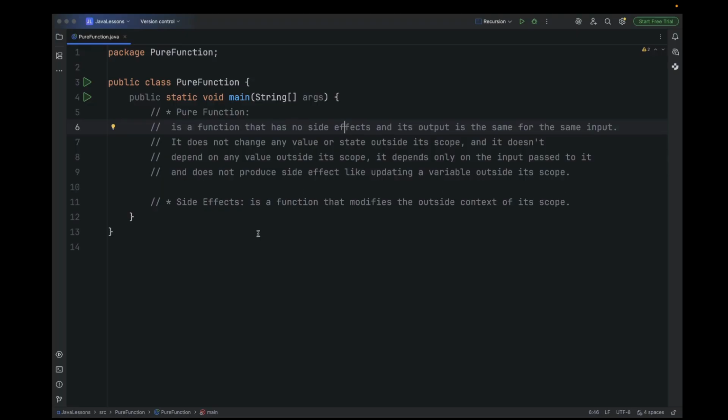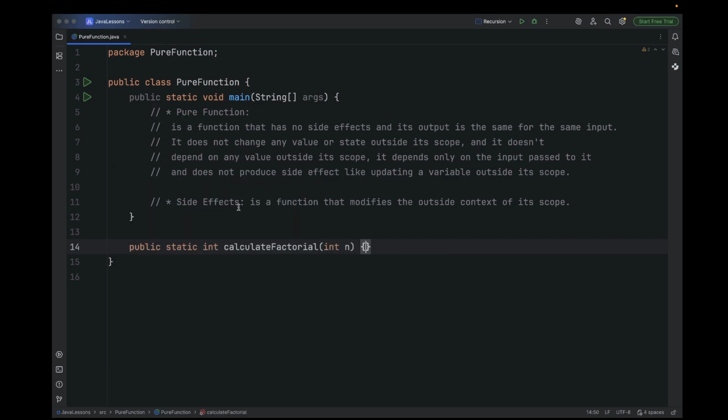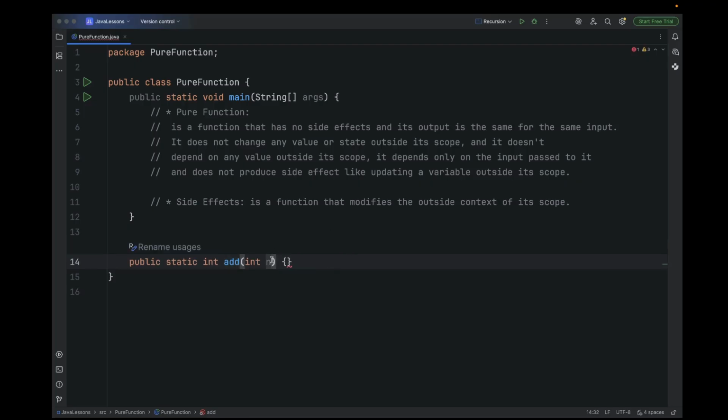Let's say, for example, I have a function that is meant to sum two numbers. Let's create a function, for example. Let me use that to explain it. Public static void add, just add, we have int a, comma, int b. And here we do return a plus b, right?